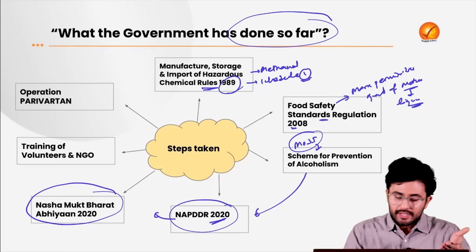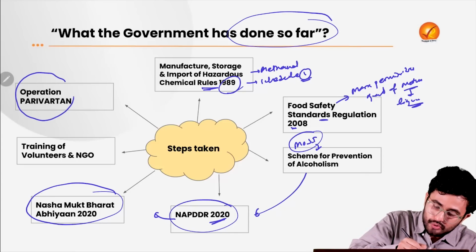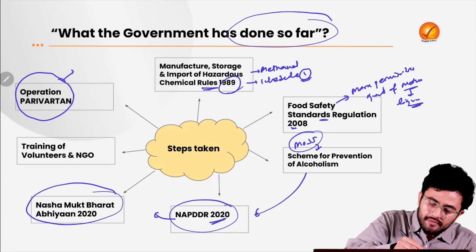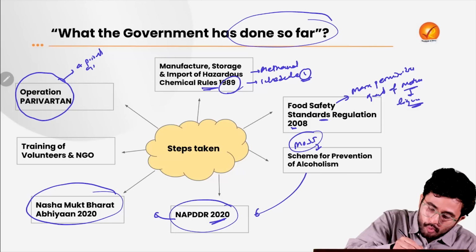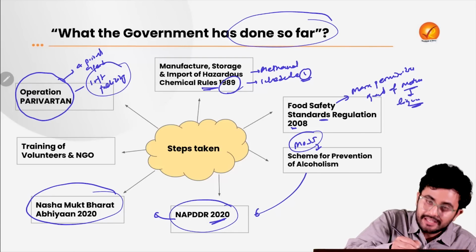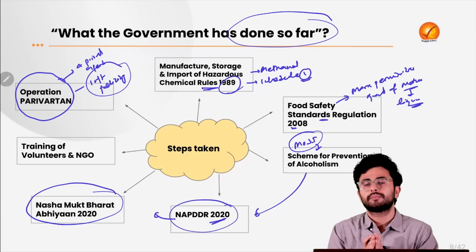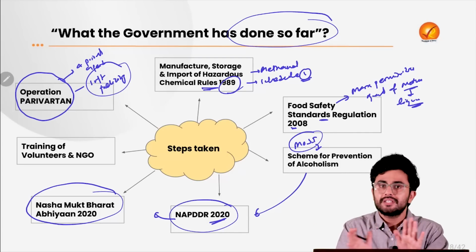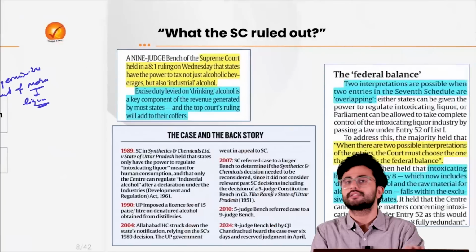And under the same initiative, the government has also launched Operation Parivartan, which is basically a 4-point agenda for soft policing to do social engineering among the people to deviate them from such ill effects of alcohol consumption.